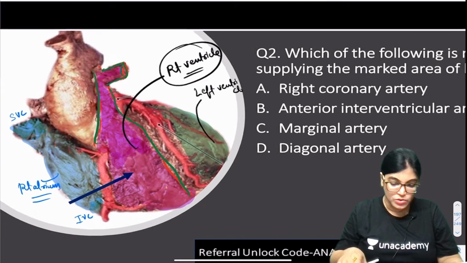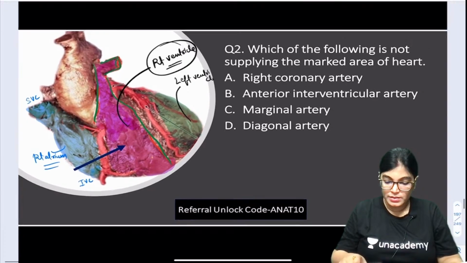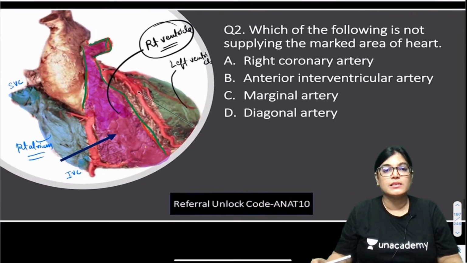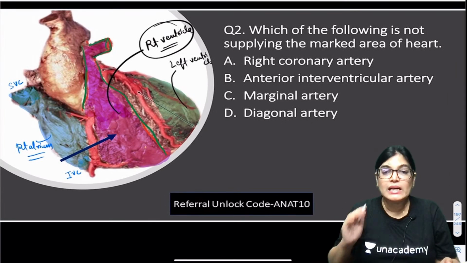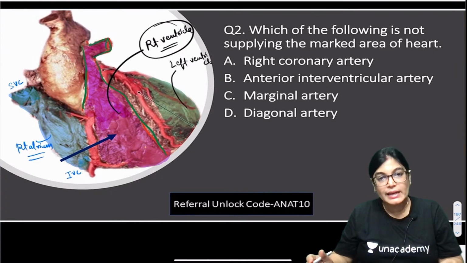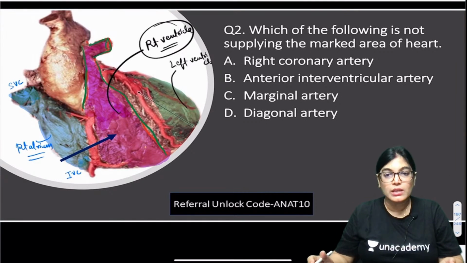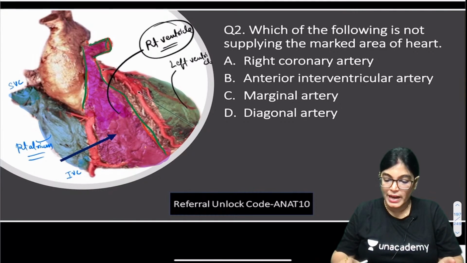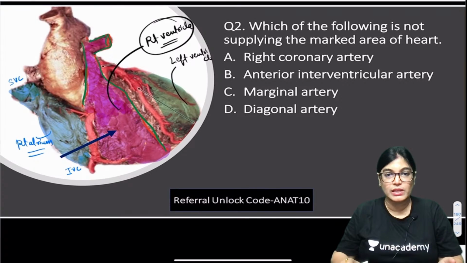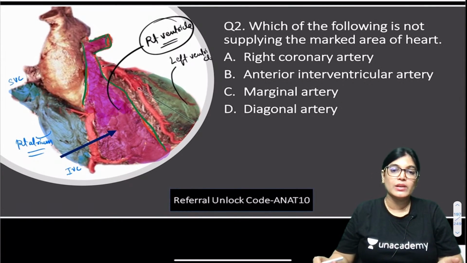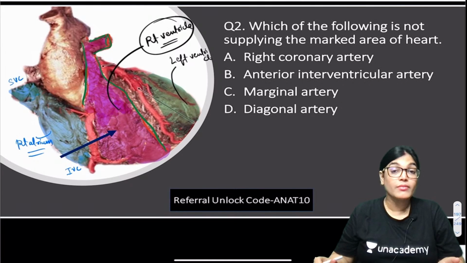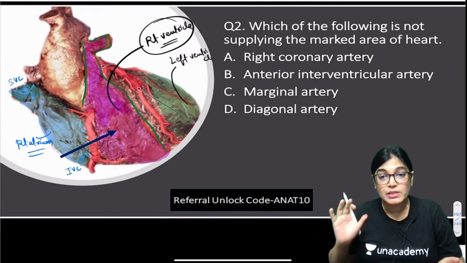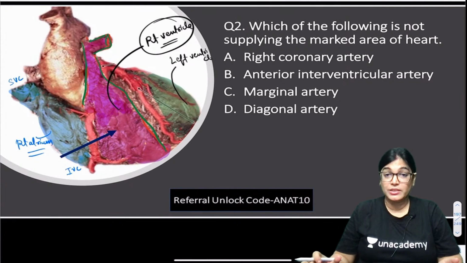Pulmonary trunk, yes, absolutely right, Kumaran. Now see this, my dear friends. Right coronary artery is definitely giving blood supply to the right ventricle. It's a major artery giving blood supply to the right ventricle through its posterior interventricular artery. Anterior interventricular artery is a branch of the left coronary artery, and it is also supplying a small portion of the right ventricle.